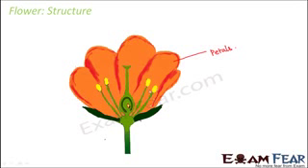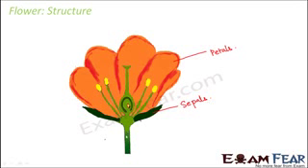Just below the petals, you would have seen small green leaf-like structures which form the base of the petals. When a bud turns into a flower, the flower is often hidden inside by some green leaf-like structure, which, once the flower is formed, is present at the base of the flower. These green colored structures are called sepals.